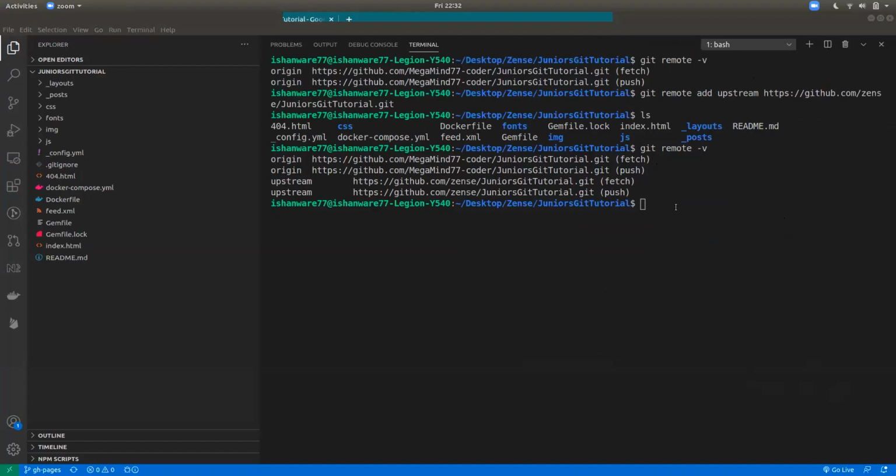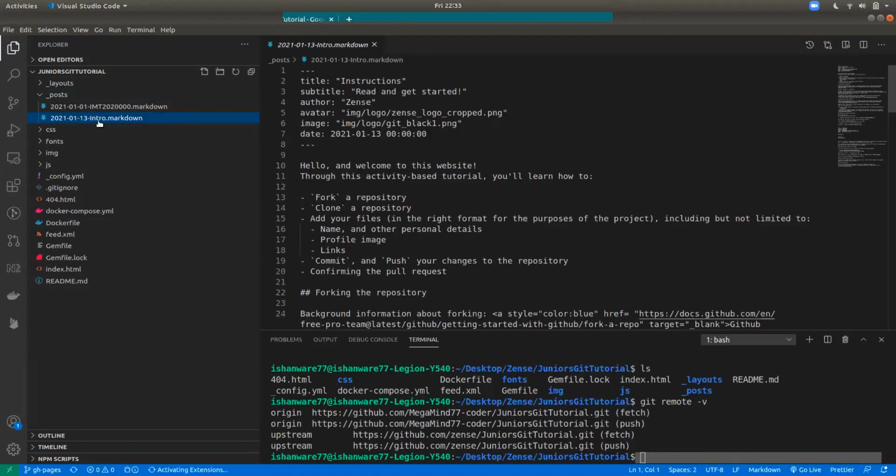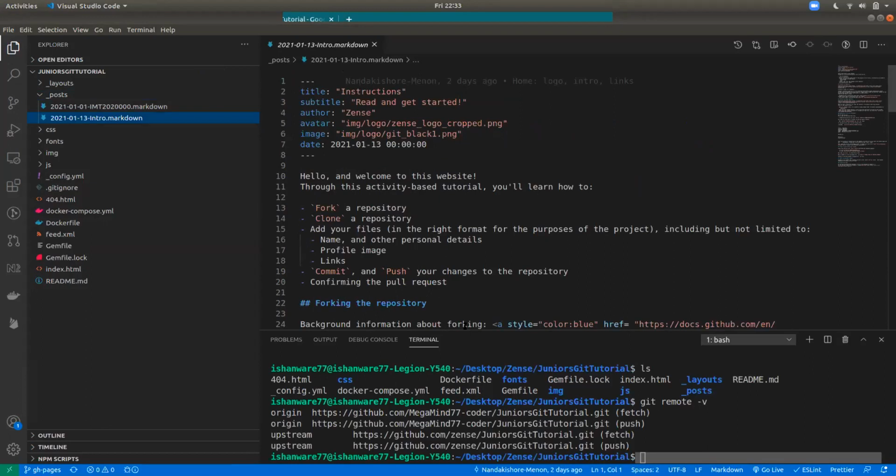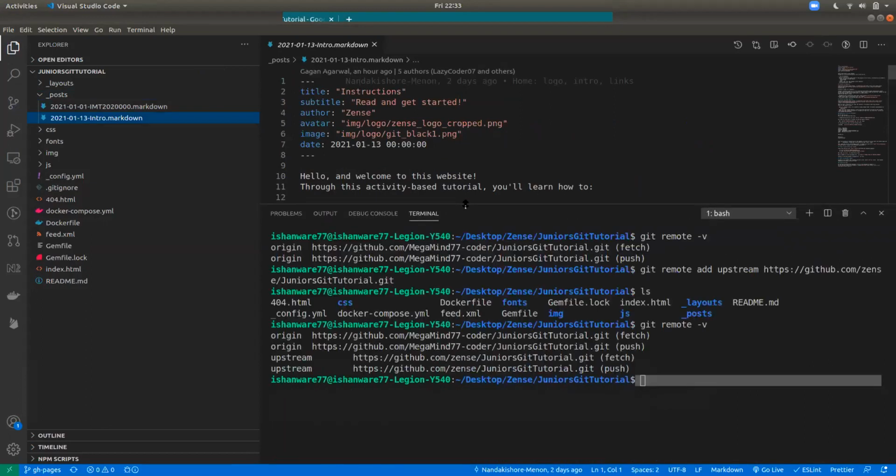Okay, so now what I will do is make changes. Also note that Ishan doesn't have, well, in this case he has, but ideally you will not have permission to push to upstream straight up, right? You will only have permission to push changes onto the origin repository, which is the forked version of the main repo. And from there, I will create a pull request to the main repo. Does this make sense now?